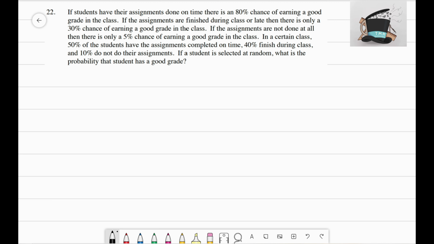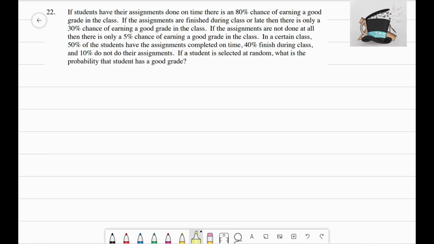Now 22 is a very wordy problem, there's a lot of information in there, so we just have to make sure we can dissect the pieces that we need in order to solve this problem. So number 22 states that if students have their assignments done on time, there's an 80% chance of earning a good grade in the class. If the assignments are finished during class or late, then there's only a 30% chance of earning a good grade in the class. And then finally it says if the assignments are not done at all, then there is only a 5% chance of earning a good grade in the class.